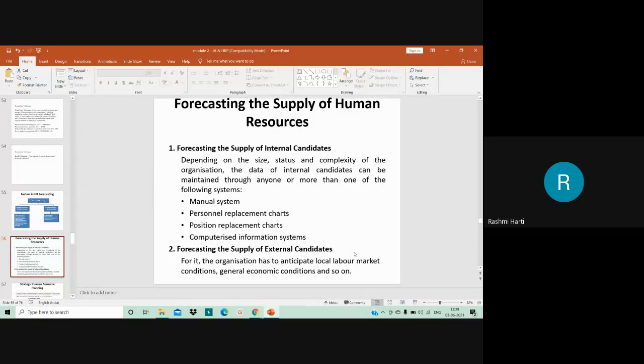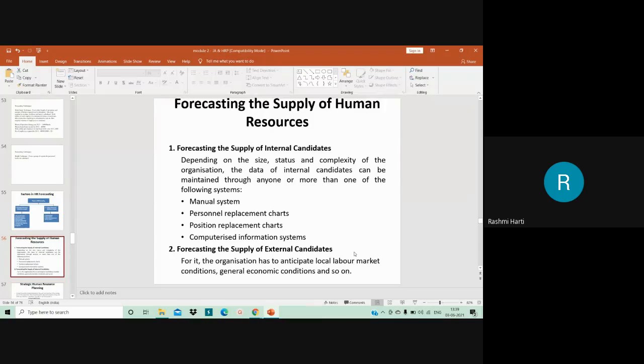Forecasting the supply of human resource can be understood under two heads: forecasting the supply of internal candidates and forecasting the supply of external candidates. When I say internal candidates, it is nothing but the internal supply of human resource, that is, those already working in the organization: qualification, skills and people inventory. That means understanding the skill sets, qualification, knowledge and ability of the present employees who are there in the organization.